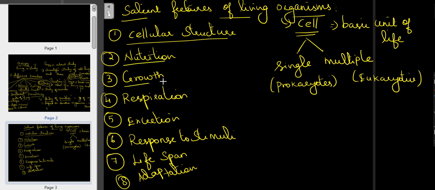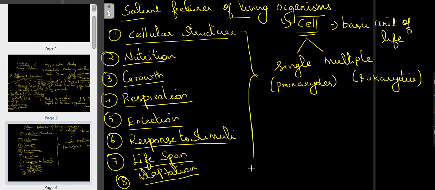These are some of the important salient features which denote what living organisms are, because each and every living organism should have these characteristic features. The number one is cellular structure.